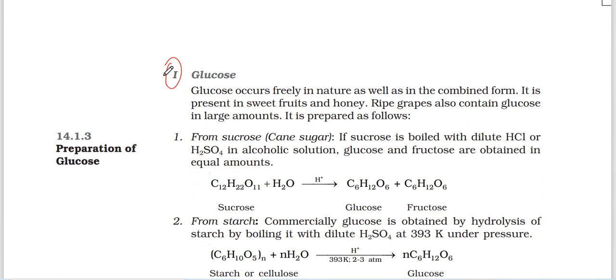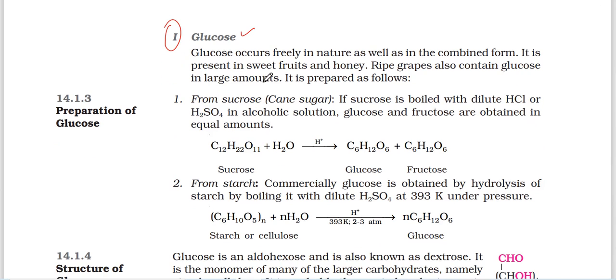Now, the first compound we are discussing is glucose. It is a monosaccharide. Glucose occurs freely in nature as well as in the combined form. It is present in sweet fruits and honey. Ripened grapes also contain glucose in large amounts. It is prepared as follows.